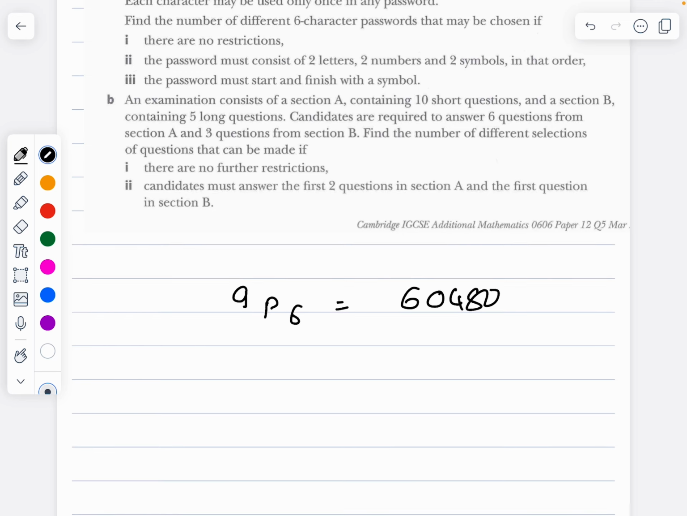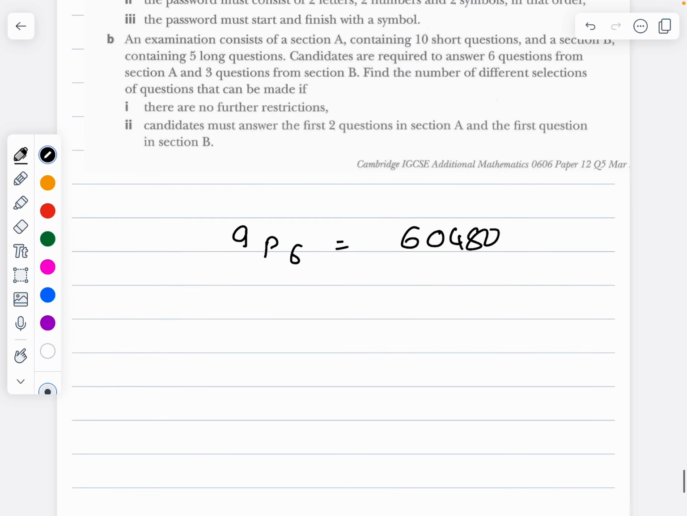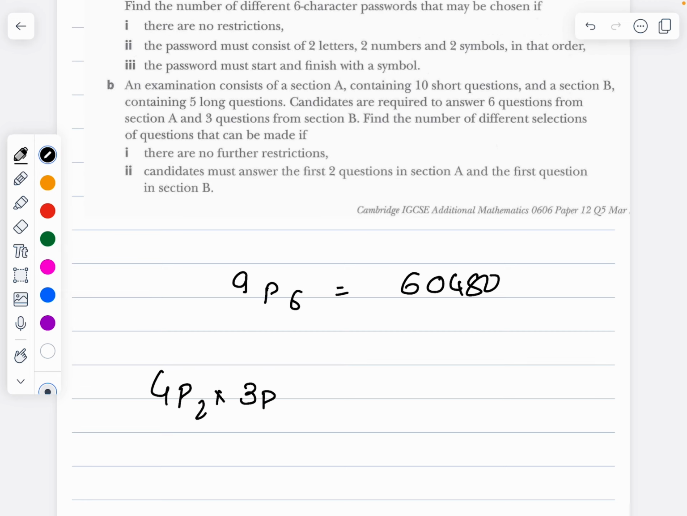The password must contain 2 letters, 2 numbers, and 2 symbols. 2 letters, 4P2, then 2 numbers, 3P2, and 2 symbols, as there are only 2. So therefore, multiply them all, 144.